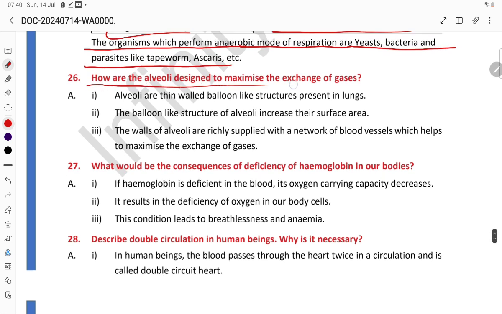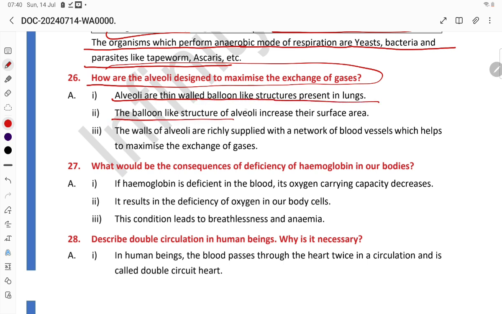How are the alveoli designed to maximize the exchange of gases? Alveoli are thin-walled balloon-like structures present in the lungs. The balloon-like structure of alveoli increases the surface area. The walls of alveoli are richly supplied with a network of blood vessels, which helps to maximize the exchange of gases.